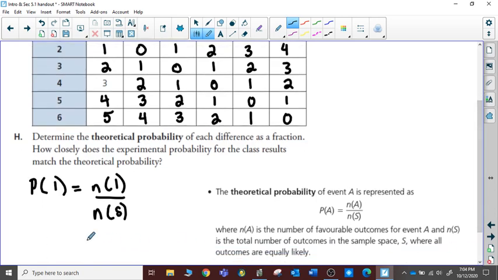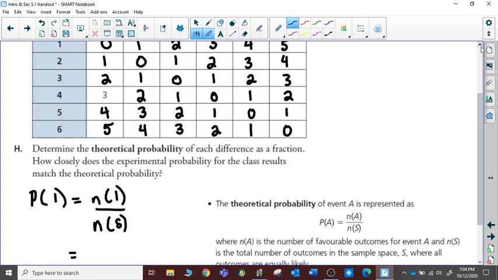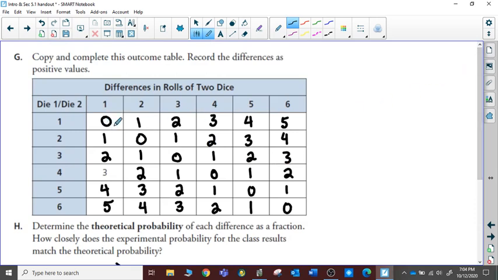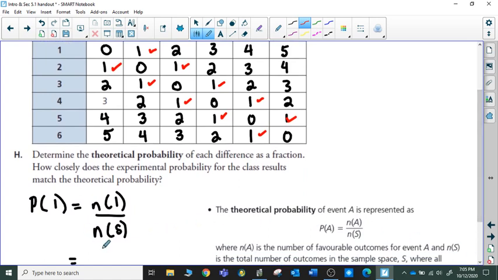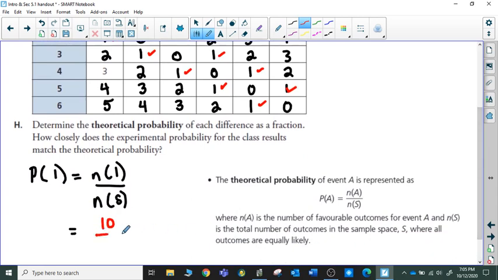What we have here is that 1 occurs 1, 2, 3, 4, 5, 6, 7, 8, 9. Oh, I better make sure I got them all here. Hang on a second here. I better do this. 1, 2, 3, 4, 5, 6, 7, 8, 9, 10 different ways that a 1 can show up when we're talking about the difference. So there was 10 ways out of the possible 36.